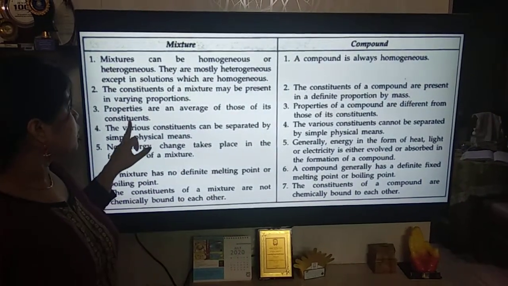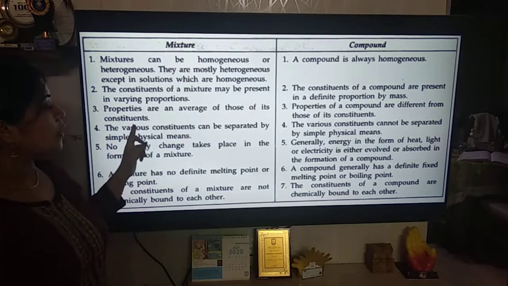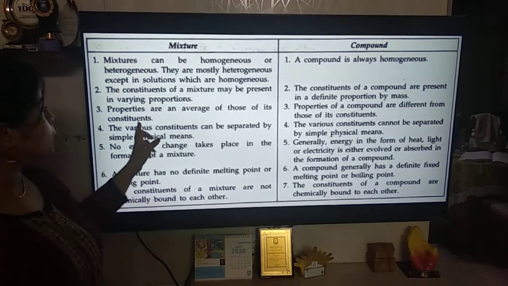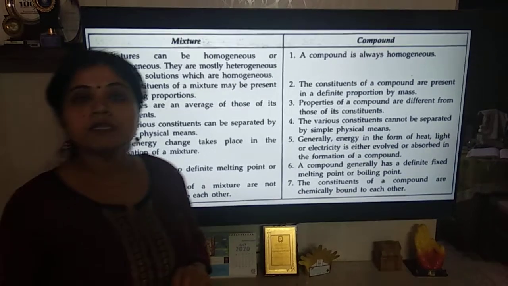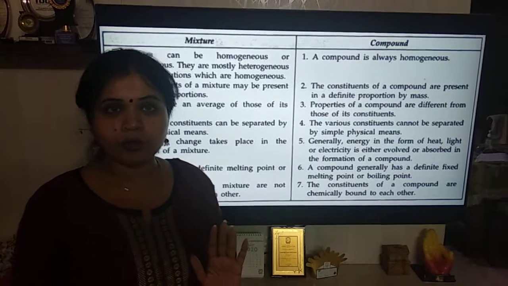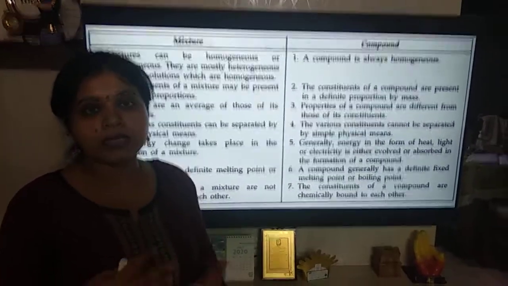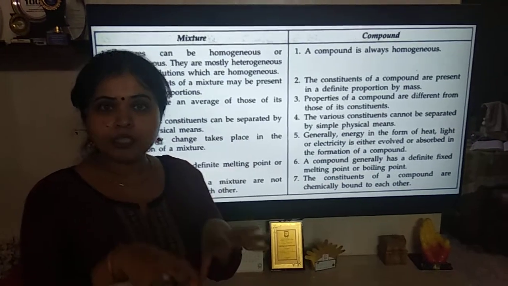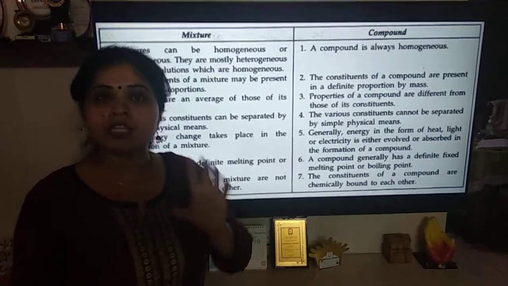Now, for mixtures, you have the third property, that is, properties are an average of those of the constituents. That means inside the mixture, I am taking the example of the chuda only, so that you can relate it very easily. Whatever substances are mixed inside that chuda or namkeen, each will have its own taste.